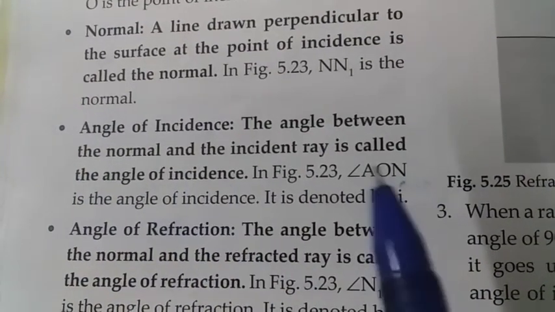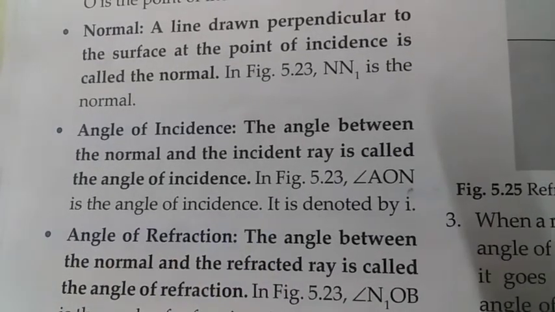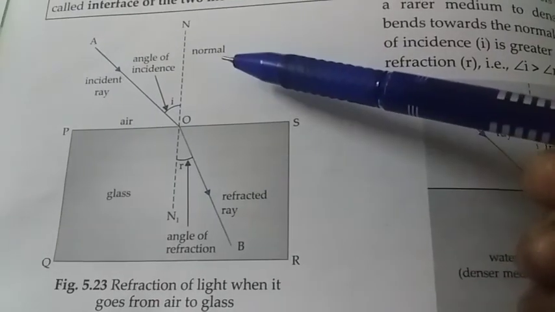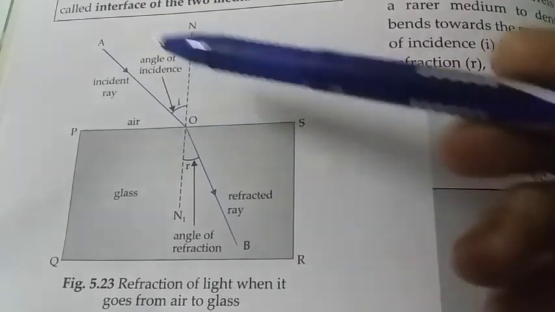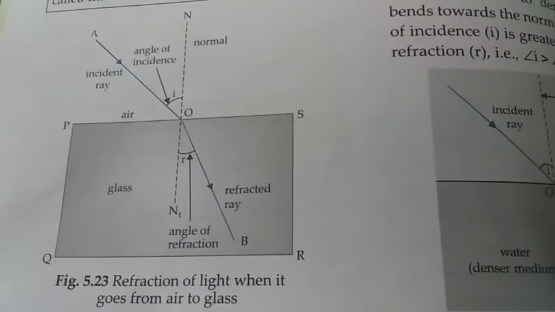Angle of incidence. The angle between the normal and the incident ray is called the angle of incidence. The angle between the normal and the incident ray, this angle is called the angle of incidence. Angle AON is the angle of incidence.